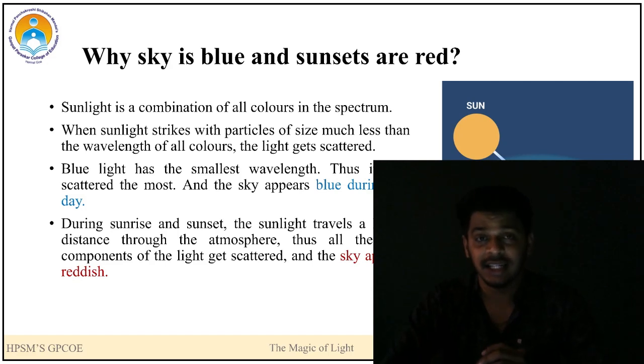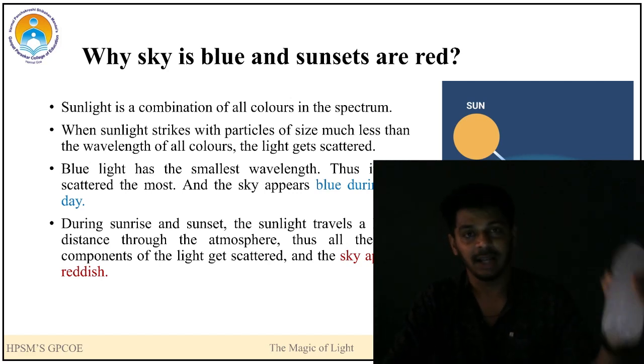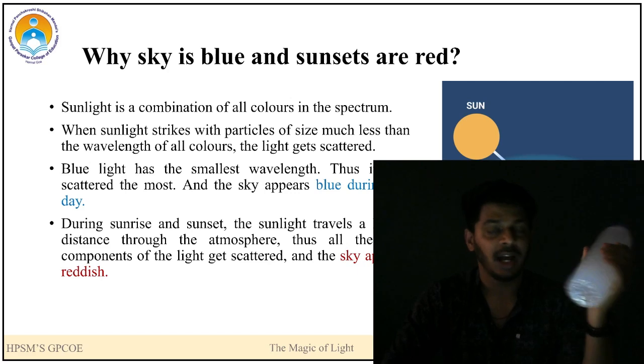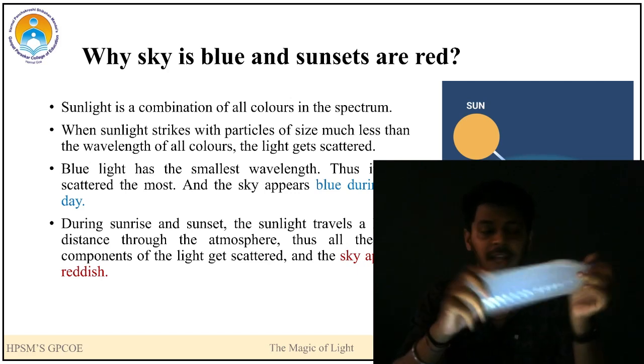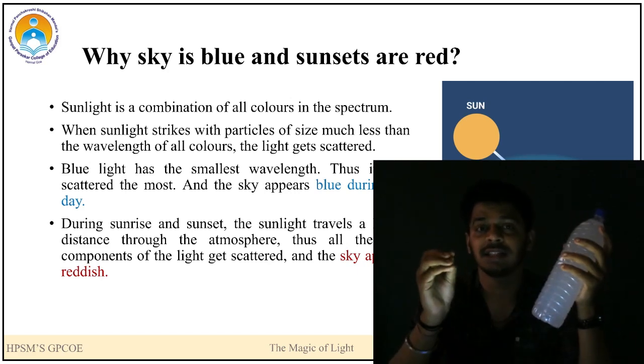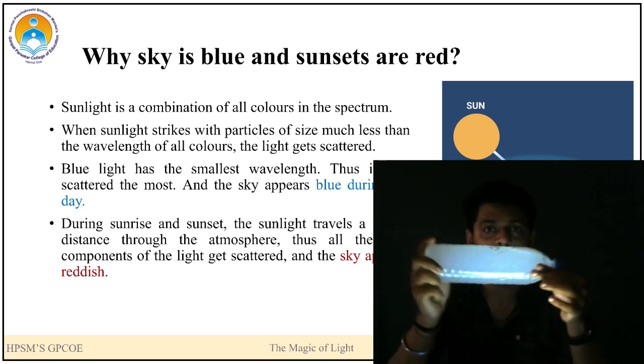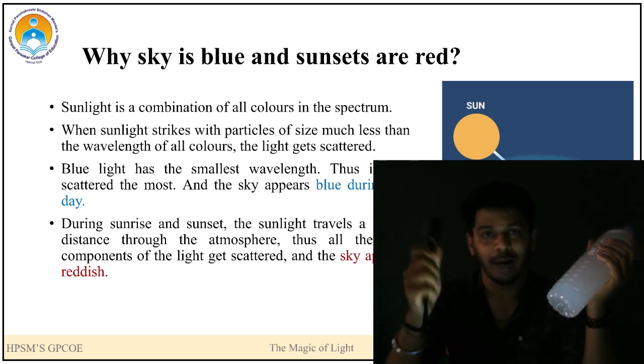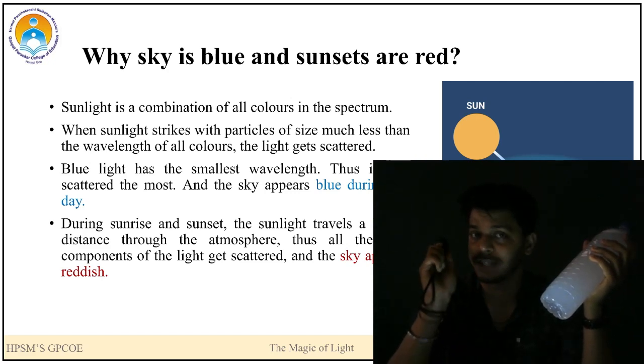Now let us understand the phenomena of scattering and why the sky looks blue in the day and sunsets are red. Let us understand with the help of an example. I have taken a bottle of water, filled it, and added some bleaching solution. So it makes a colloidal solution, and I have a white light.